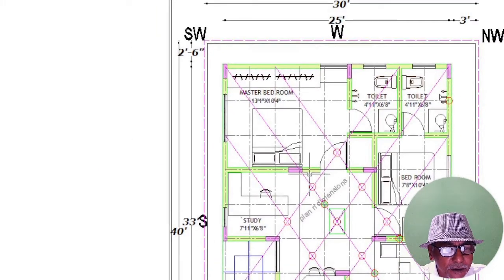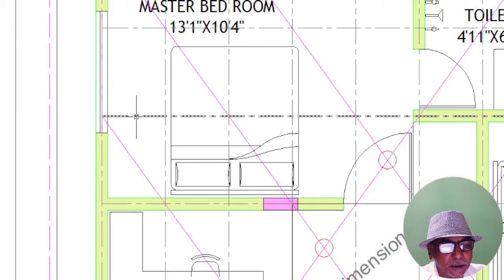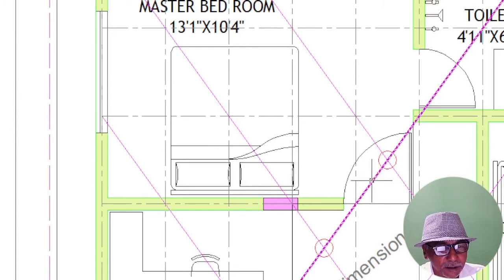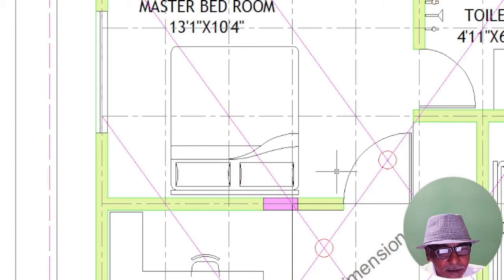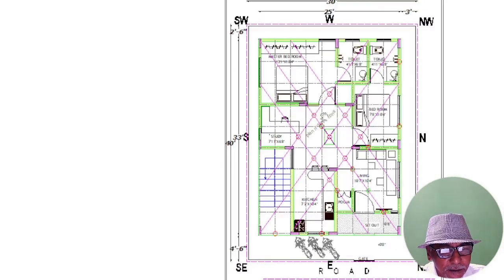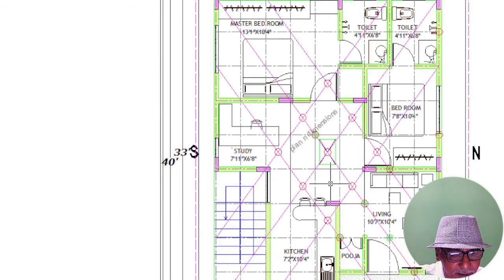Friends, one more thing you can observe. See, between this wall and this wall, 1, 2, 3, 4, 5 segments, it separates 5 segments. Here 2 segments. Means even the distance between our walls is synchronized perfectly. So the reason behind all these points is that we have to see that whatever maximum positive energy we can, we bring into our structure. That is the main goal of Vastu.